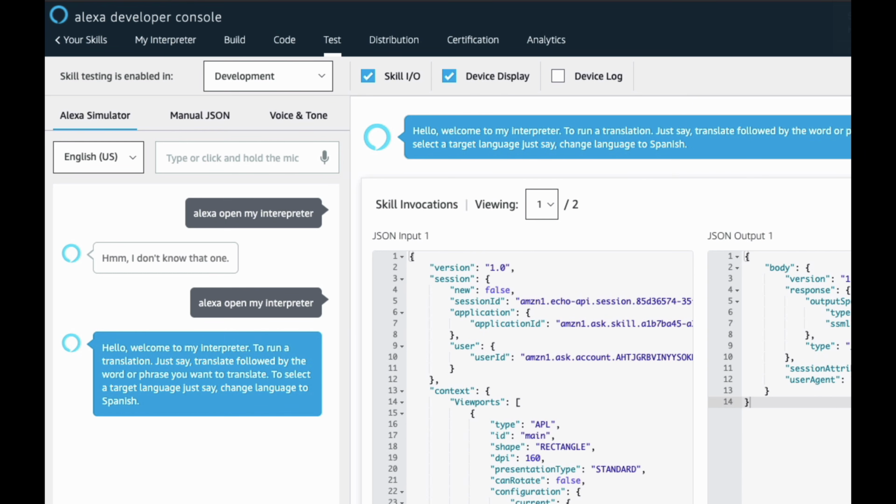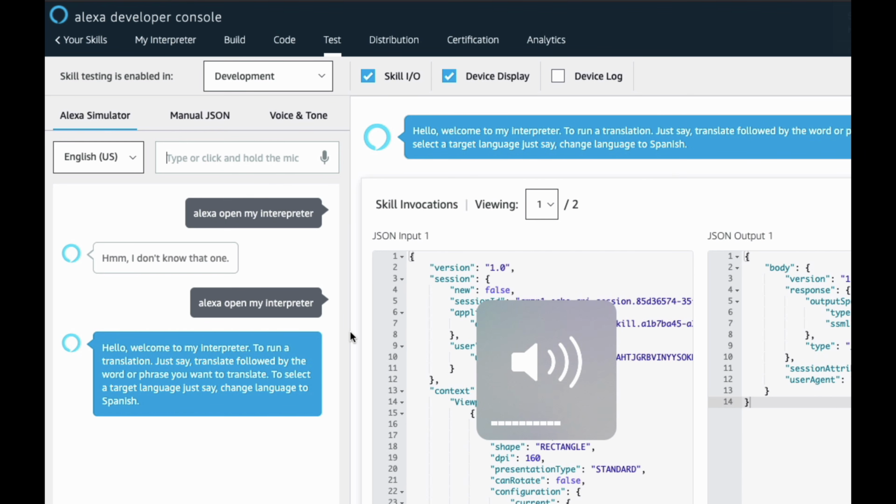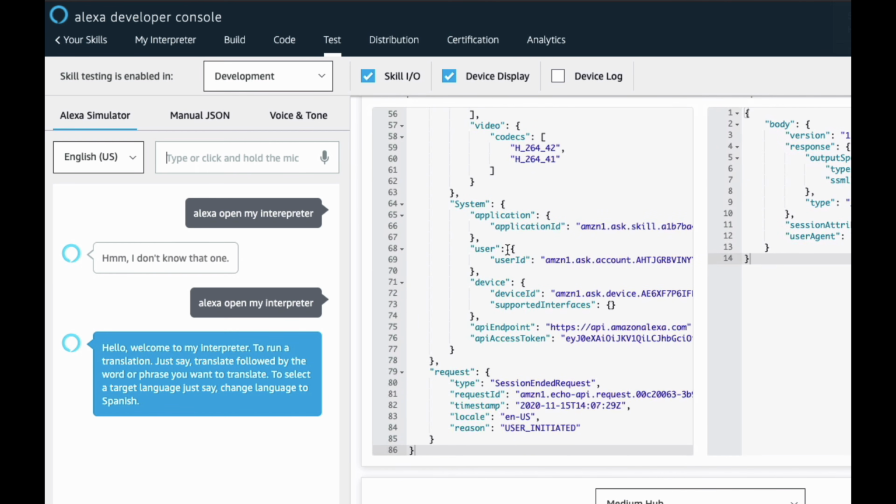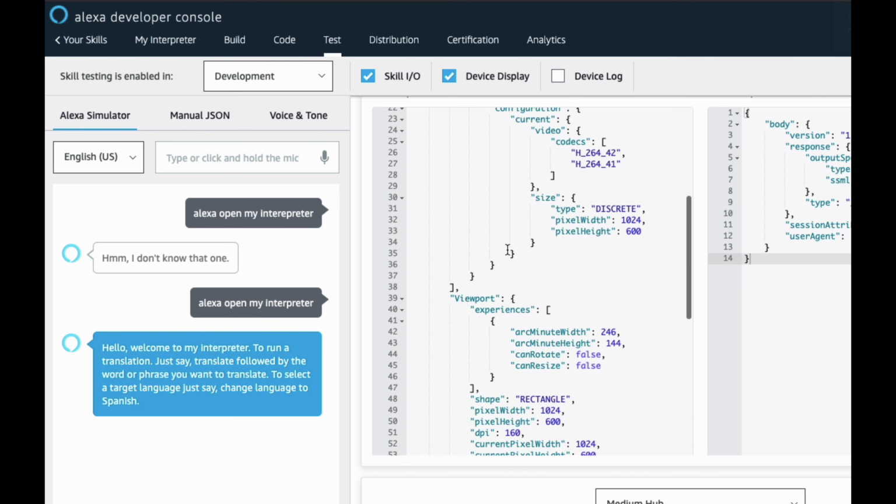Hello, welcome to my interpreter. To run a translation, just say, translate followed by the word or phrase you want to translate. To select a target language, just say, change language to Spanish.